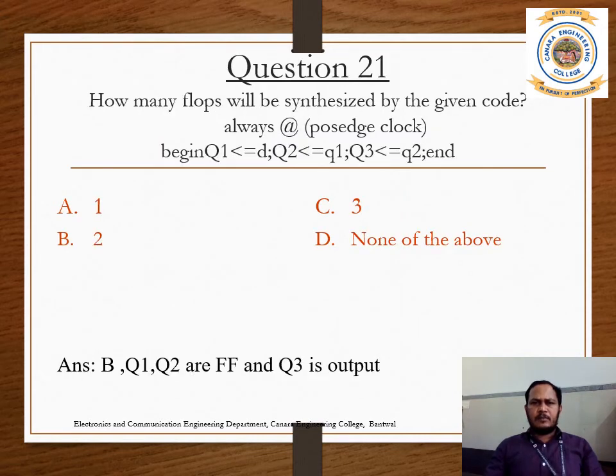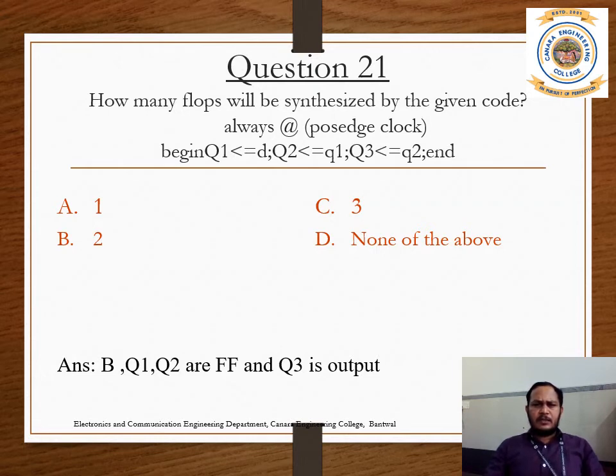So question number 21. How many flip-flops will be synthesized by the given code, always at positive edge of clock: Q1 is equal to D, then Q2 is equal to Q1, Q3 is equal to Q2.